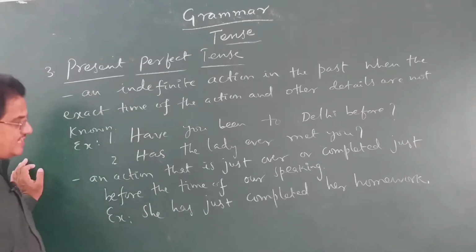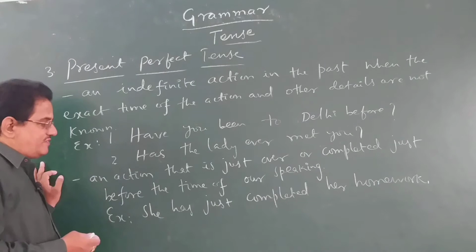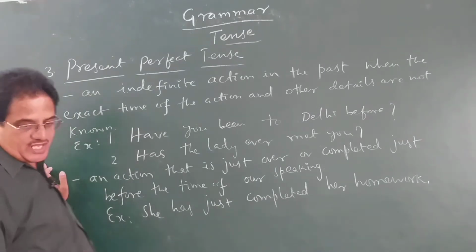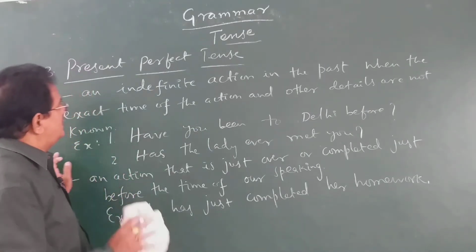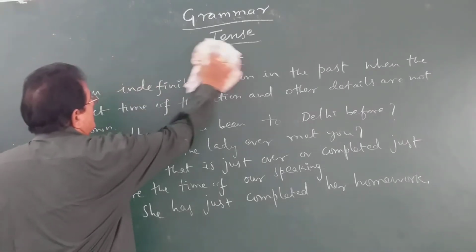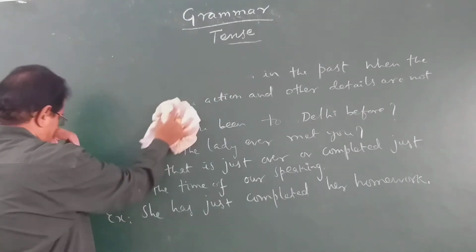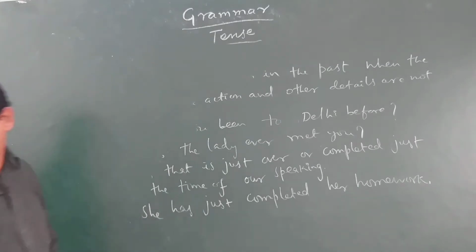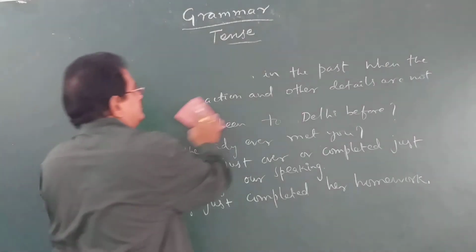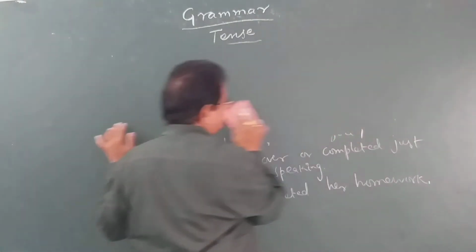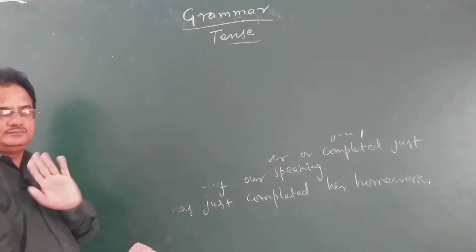How to identify a sentence to be in present perfect tense? That's where the structure helps you in knowing that. Very carefully look at that structure.